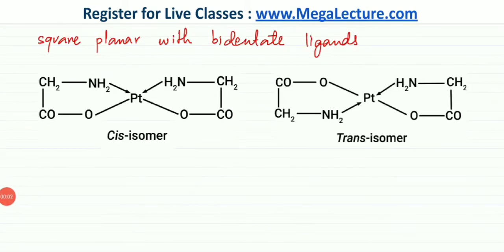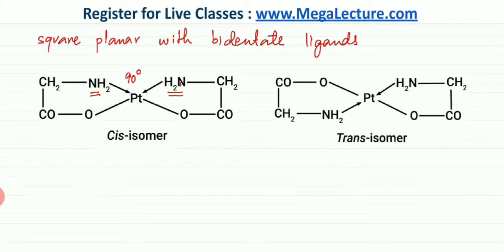Now, here's another example of a square planar complex, but with bidentate ligands. The concept is exactly the same, the one that we are discussing. So you have a bidentate ligand, but you can see over here that the same type of groups are on the same side. For example, ignore that they are bidentate ligands. Look at the NH2s that are getting attached. They are being attached on the same side and they are making an angle of 90 degrees to each other.